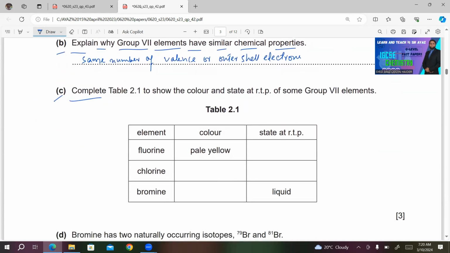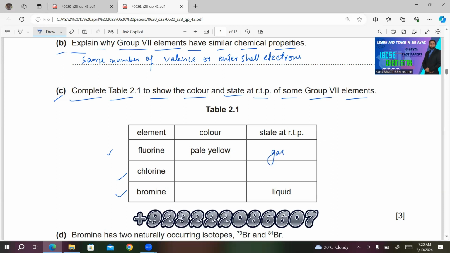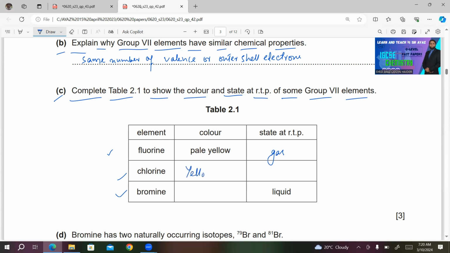C. Complete table 2.1 to show the color and state at RTP of some group 7 elements. We have fluorine, chlorine, bromine. Fluorine is pale yellow gas at room temperature and pressure, so I will write gas here. What about chlorine? Chlorine is yellow-green gas at room temperature and pressure. Bromine is reddish-brown or red-brown liquid.